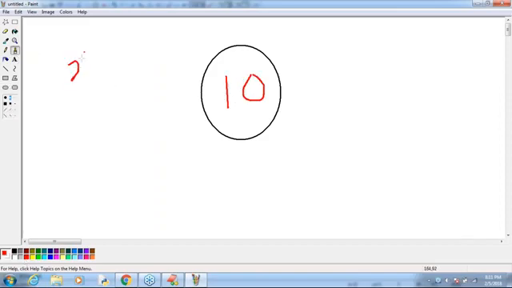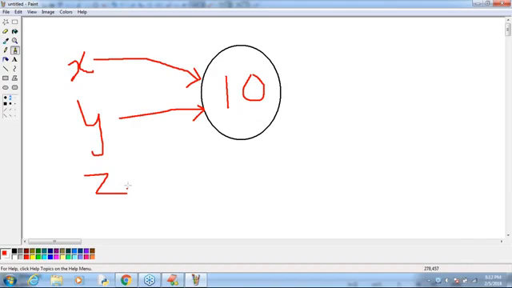X is pointing to this object. Y is also pointing to this object. And Z is also pointing to this object only. Even practically, programmatically, I showed already, right? X, Y, Z, all the 3 reference variables are pointing to this object only.